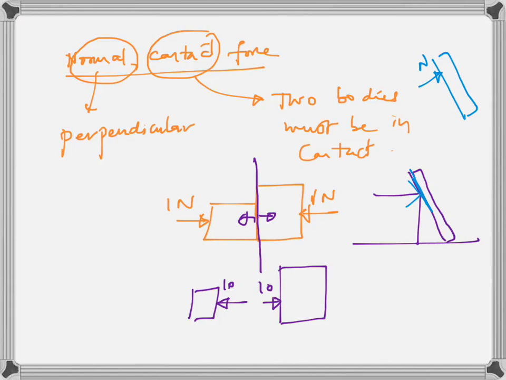Okay, force exerted by two objects on each other, we call them action-reaction pair, but we will see that in Newton's third law. So wherever there is some contact with compression or with deformation, there will be normal contact force. On the other hand, if I just keep two blocks in contact like that, I don't apply any force like what I have shown here, then normal contact force between these blocks is zero. They don't press each other, they are just in contact. They do not compress each other, they do not deform each other, they are just in contact. So normal contact force between these blocks will be zero. Okay, only when they deform each other there will be normal contact force.